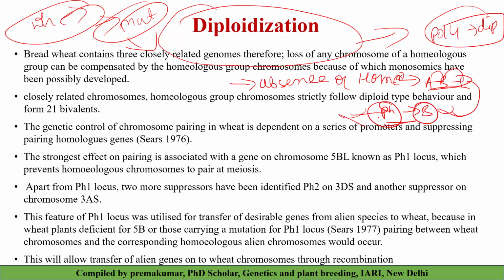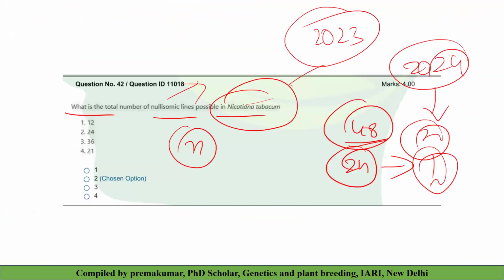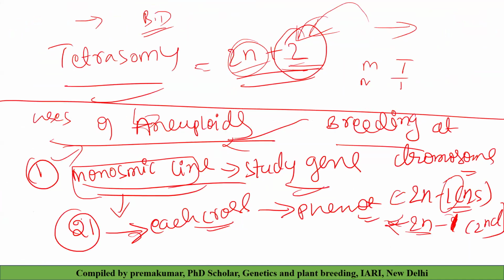Okay, this Ph gene is very important in the mechanism of diploidization, where polyploid will behave like a diploid. I think many of you know that. That's why I'm not going into detail. The Ph gene is a very important gene which suppresses the homologous pairing. Because of that, your wheat will behave like a diploid. That is what is called diploidization. And we'll see diploidization is a very important mechanism in wheat.